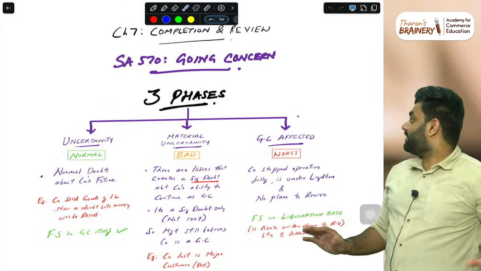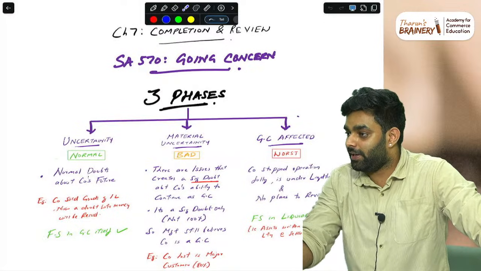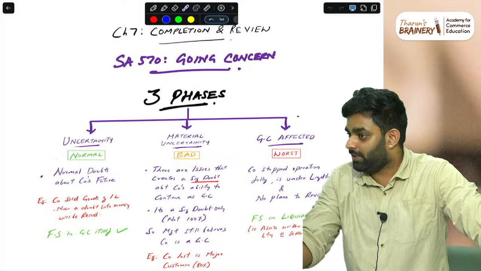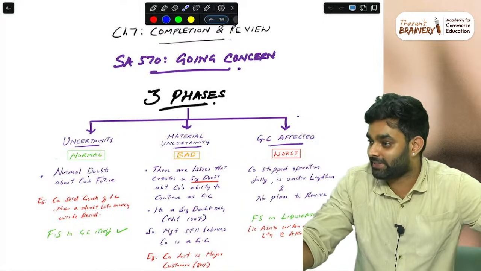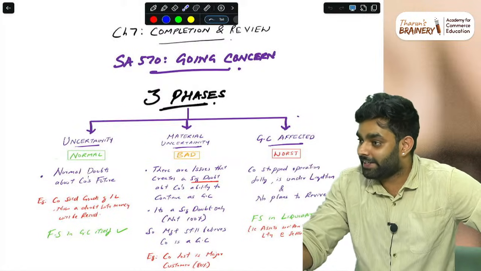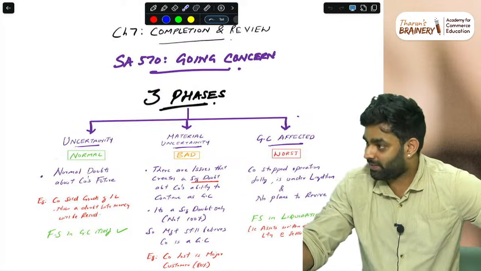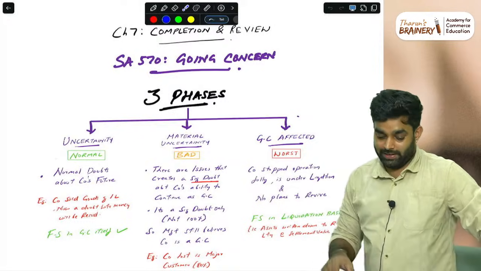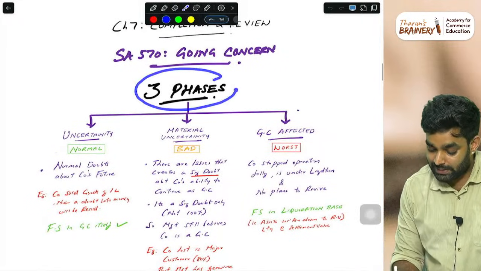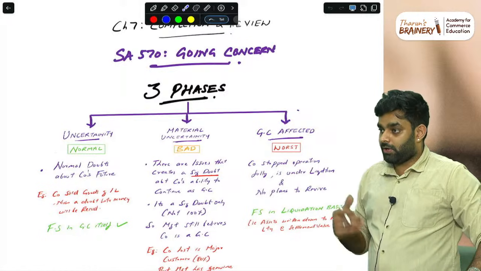Obviously, when everyone is studying 570, two terms come to their mind: uncertainty and going concern. Actually there are three: material uncertainty, normal uncertainty, and going concern. This is a differentiation, a small thing, but your answer changes if you are unable to identify it correctly, because it is a deeper area. So basically a business has three phases. This is just conceptual clarity. After this we will look forward to other things.